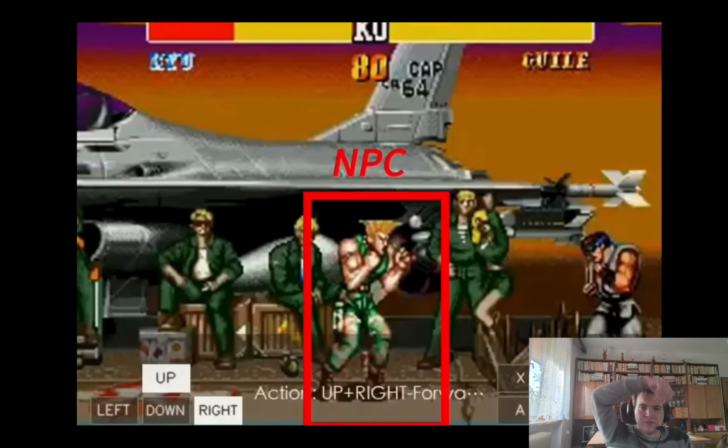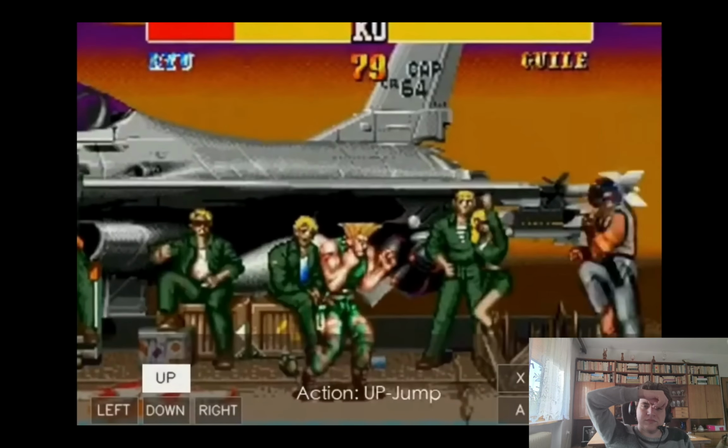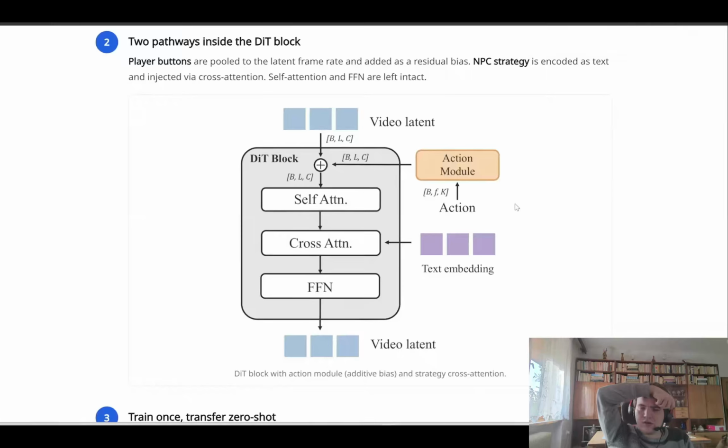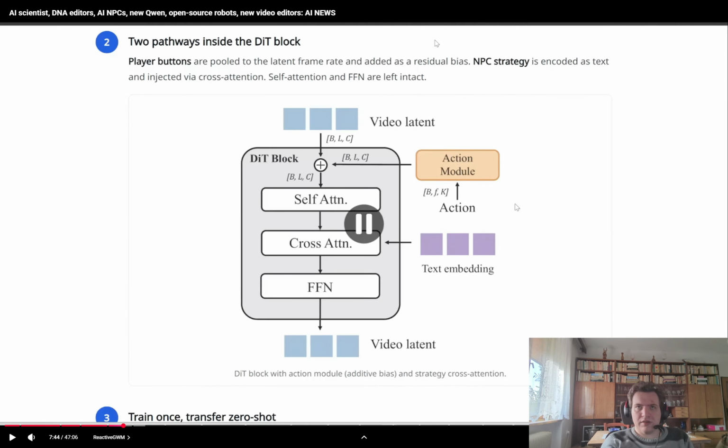But the cool thing is, not only can you press the arrow keys and attack buttons for the user, but you can also prompt how the NPC, in other words the opponent, responds and how it attacks as well. In simple terms, one pathway handles what buttons the player pressed, and another pathway handles what kind of behavior the NPC should follow, and basically what sort of attacks that NPC is capable of. So effectively it's generating the AI responses, and then it merges both of these together when generating the video.